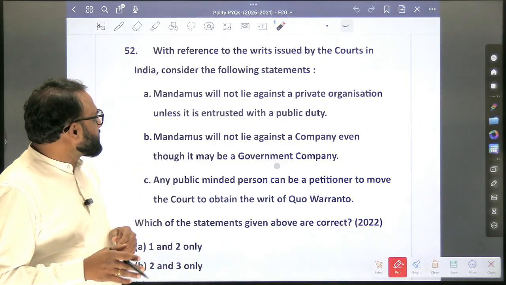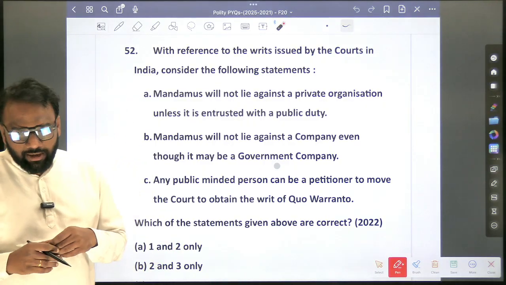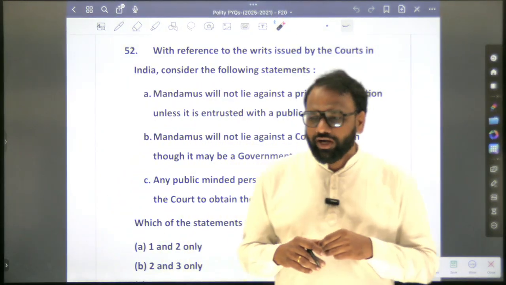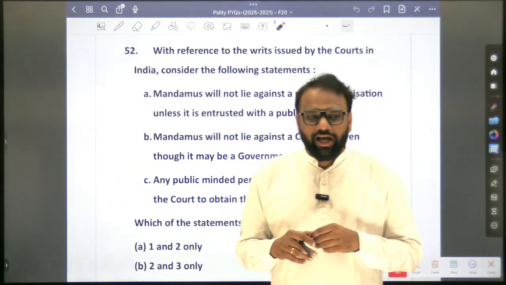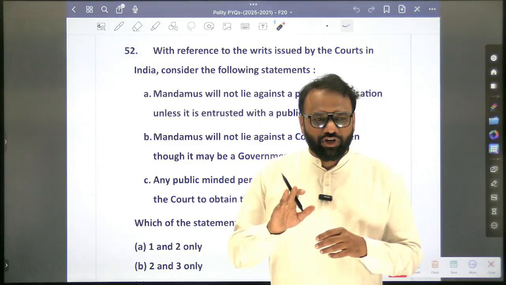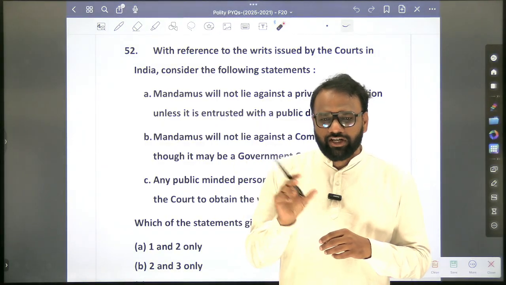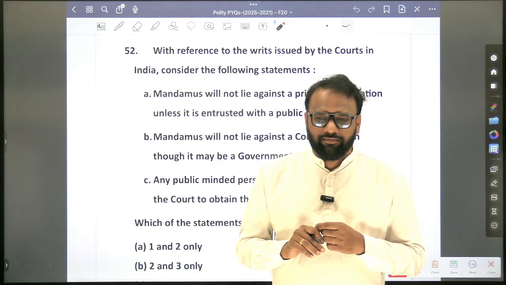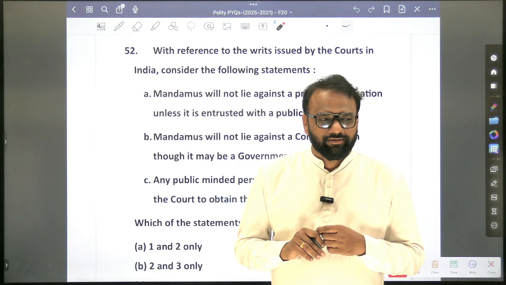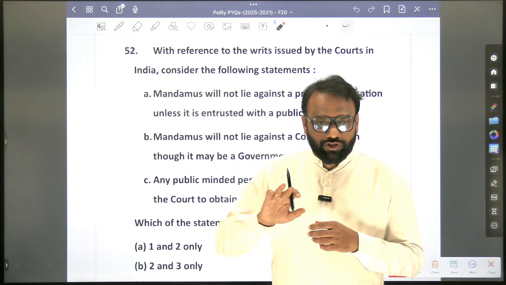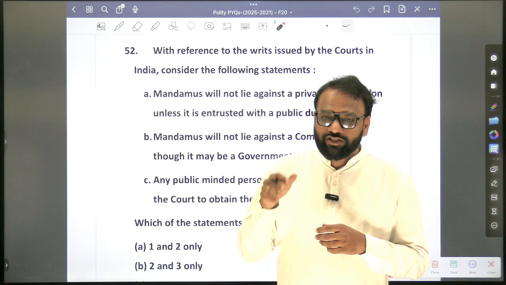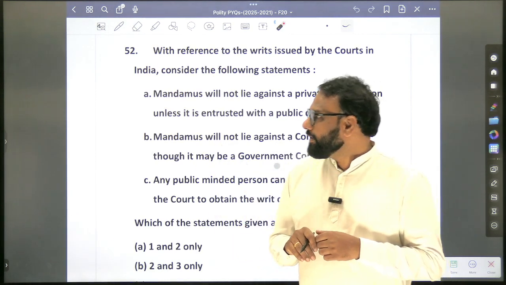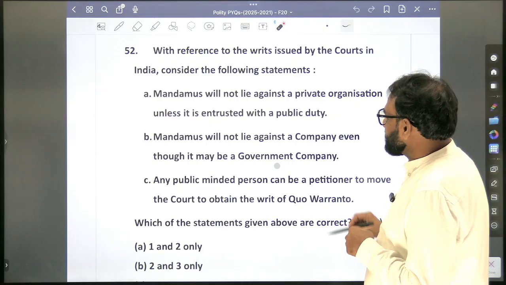Next, which are the important writs? Habeas corpus, mandamus, prohibition, quo warranto, certiorari. So the higher court will tell the lower court that you stop the case and send it to us, which is that writ? Certiorari: you stop doing it, you transfer it to us. In case of prohibition, you just stop proceeding in that. Okay. So next, issued by courts, consider the following.